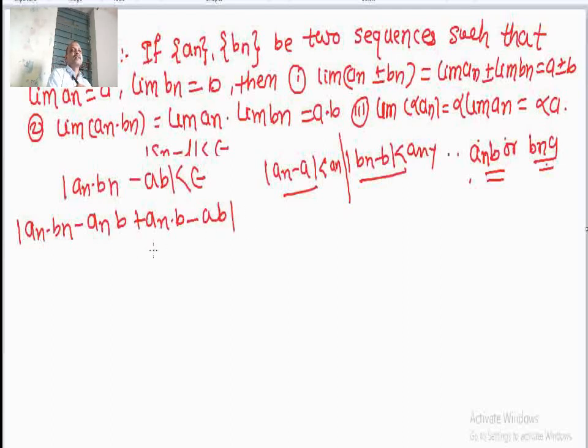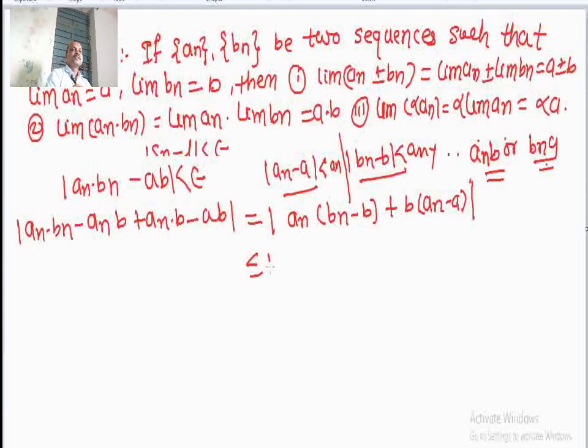Look at this, I have added and subtracted. Now, from the first two terms an is common, an into bn minus b, plus b common into an minus a. By this small trick I get mod of bn minus b and mod of an minus a, which are known to me.